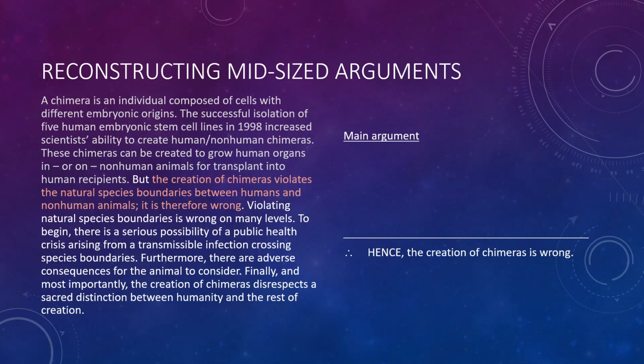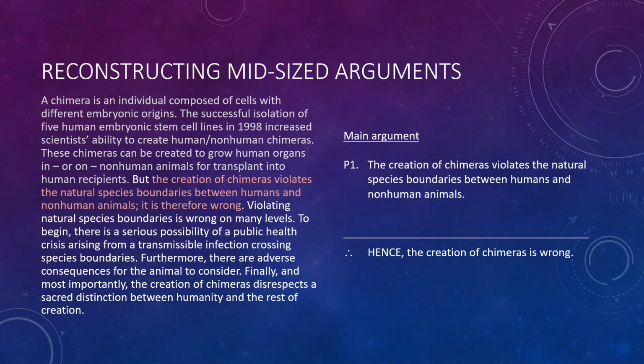So the premise then would be, premise 1, the creation of chimeras violates the natural species boundaries between humans and non-human animals. If we look at this premise and this conclusion, I just want to draw your attention to the fact that the conclusion says that the creation of chimeras is wrong. It says that something is wrong. The premise doesn't mention the word wrong.